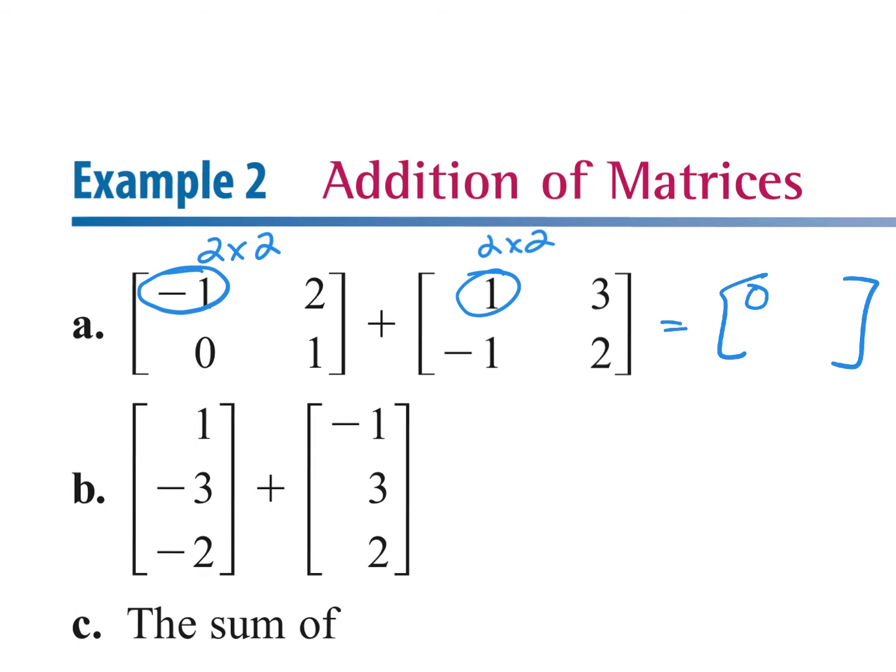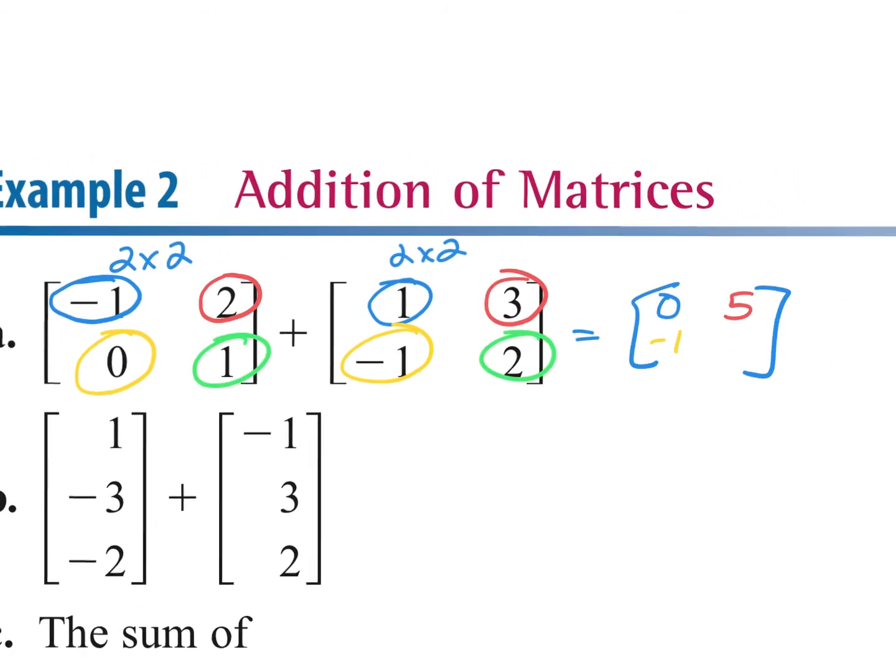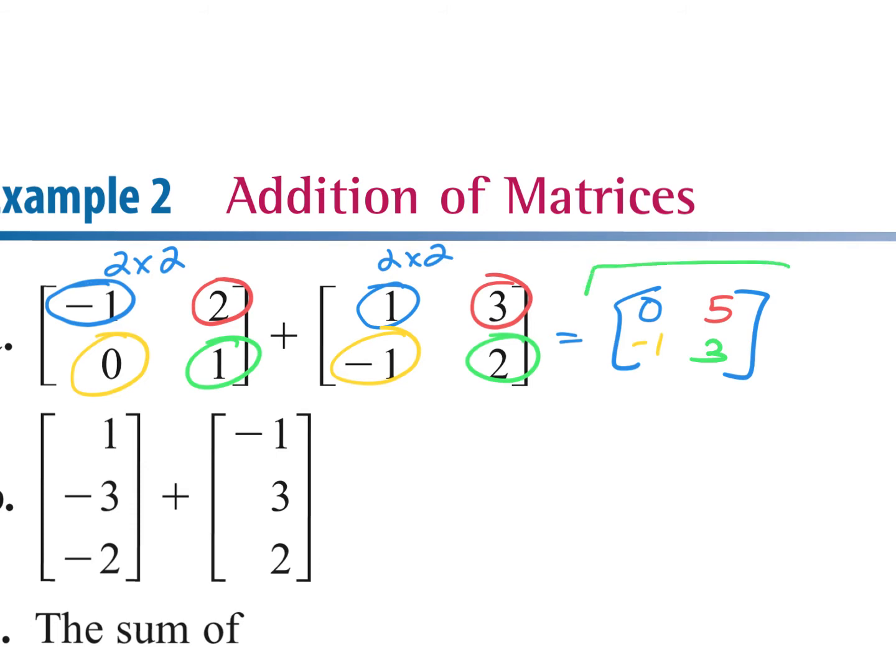I'm going to go to the right. So I'm going to say top right plus top right. So 2 plus 3 is 5. So now I'm going to say bottom left and bottom left. What's 0 and -1? -1. And then I'm going to say bottom right. What's 1 plus 2? 3. And there you just added those two matrices together.